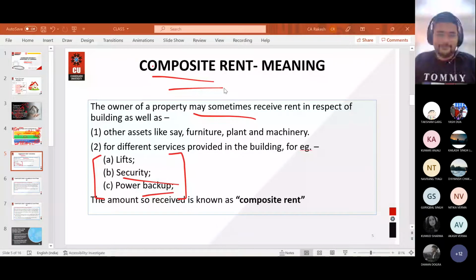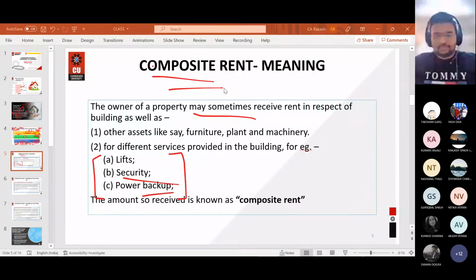If you have a theater, rent is generated. If you are the owner of the theater, what will you get? What is your source of income? If you are the owner of a theater and some producer is releasing a movie there, what is your source of income as the owner of that theater? Anyone?